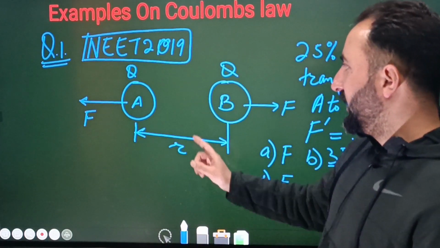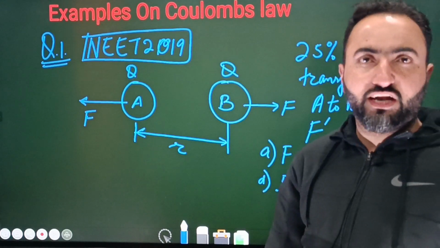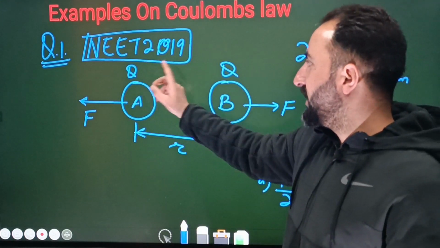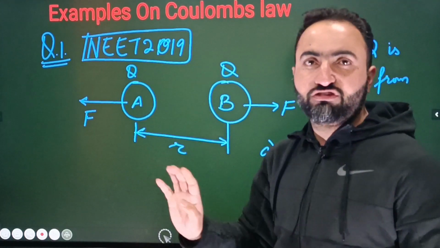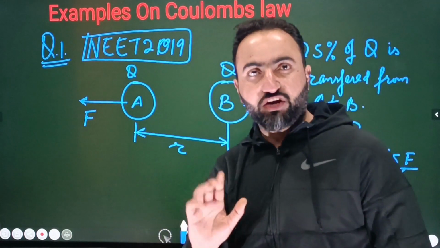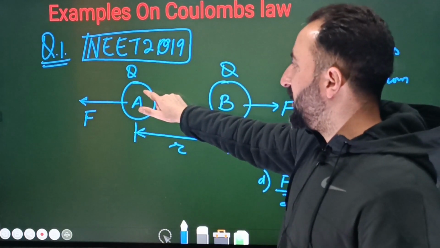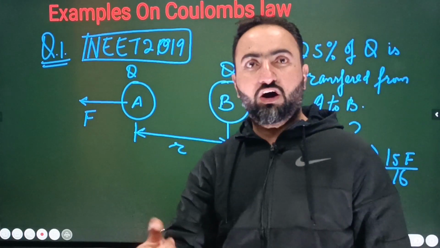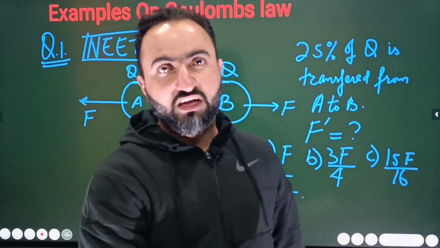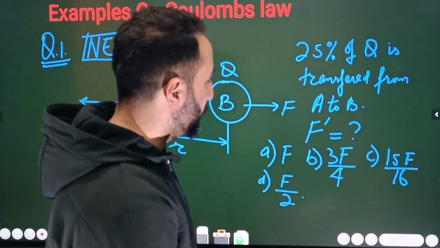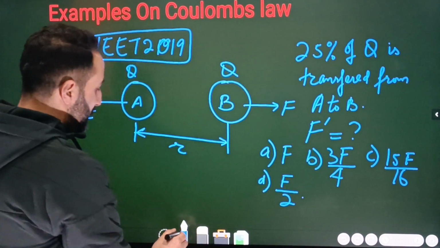Number second is that this problem can be asked in the gravitation as well. ठीक है ना बेटा? Exactly problem क्या होगी बेटा? Mass M, A and B, they attract each other by a force of F because gravitational force always attractive in nature. Now the 25% of the mass is transferred from A to B, whatever the force. Answer will be exactly same. जो यहाँ पर answer निकलेगा बेटा, exactly the same answer will be there as well. Okay? Now let's focus on this problem.